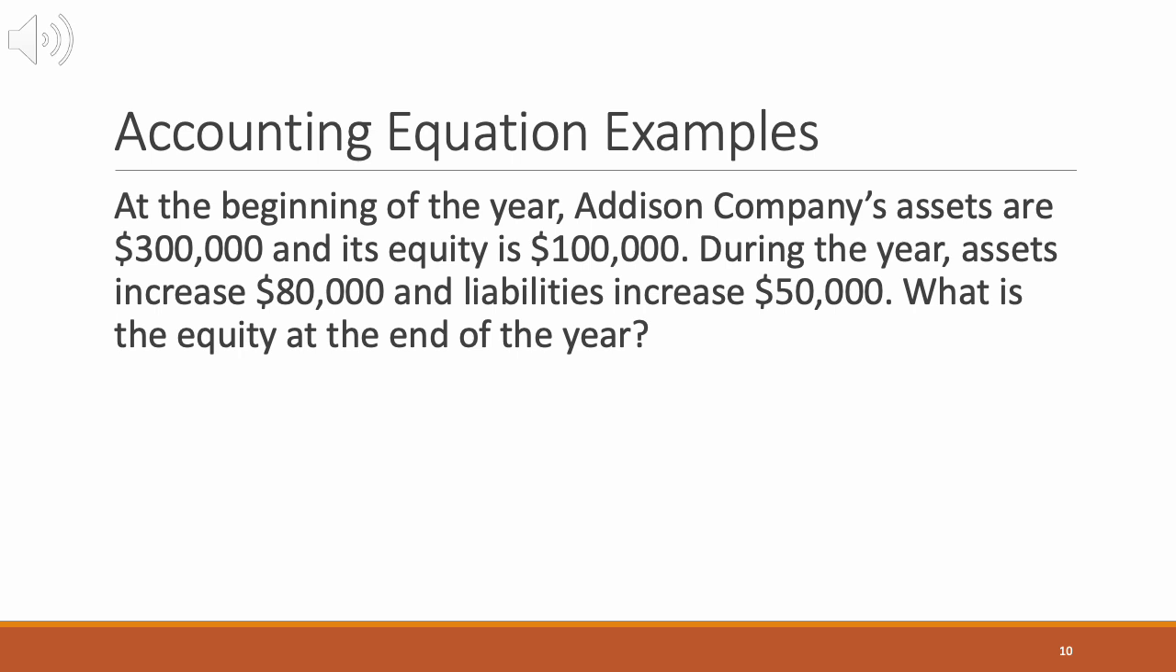380,000 equals 250,000 plus equity. To balance, equity must be $130,000. So the company's equity at the end of the year is $130,000. The key takeaway is when assets and liabilities change, equity adjusts to keep the accounting equation in balance.